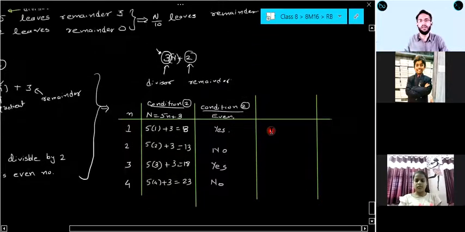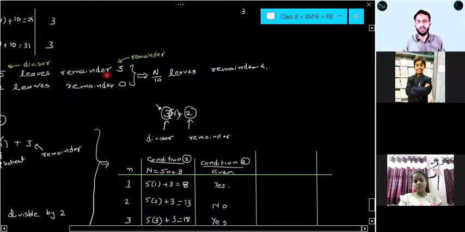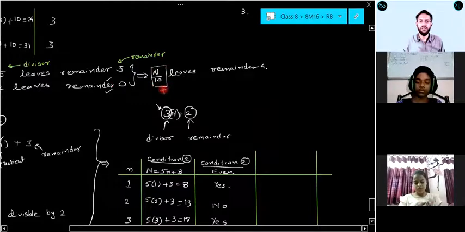Now check. Now they are asking for condition 3. If both conditions are satisfied, then in condition 3, if you are dividing your given number by 10, are you getting remainder 4? That we need to check.